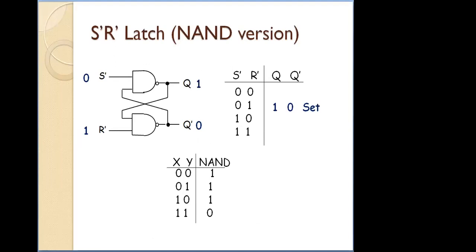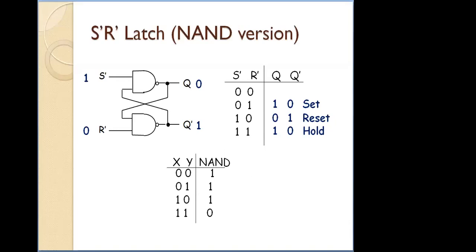When S bar is 0 and R bar is 1, it is set condition, that is Q equals 1 and Q bar is 0. Similarly, when S bar equals 1 and R bar equals 1, this is called hold condition, that is there is no change in the data. The data will not change. And the third condition, the reset condition, when S bar equals 1 and R bar equals 0. When R bar equals 0, then whatever data is available in the flip-flop will be eliminated. That is, this will reset the data. That is output Q equals 0 and Q bar equals 1.